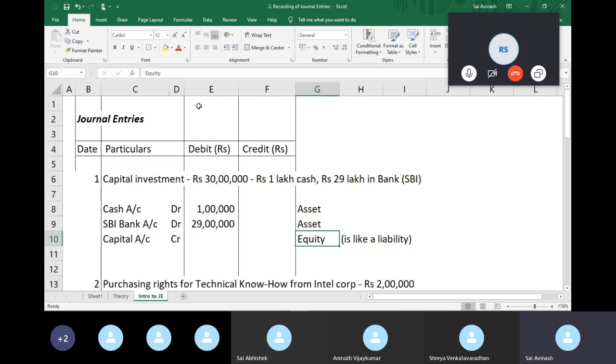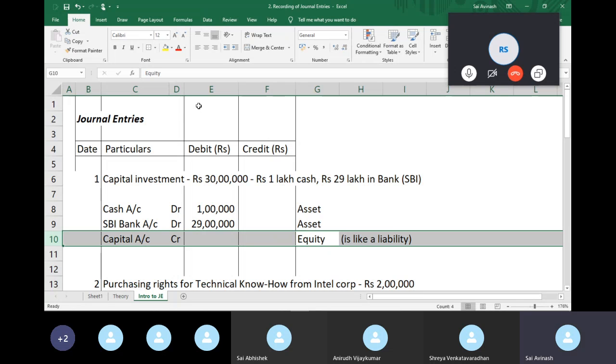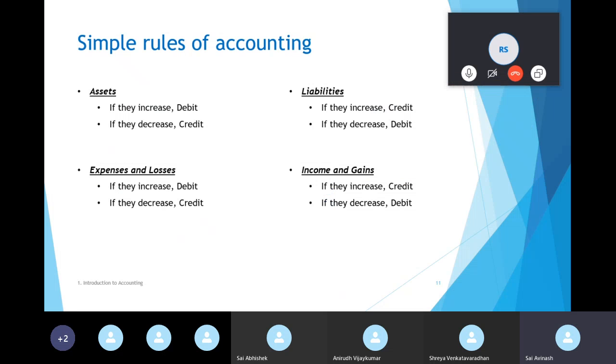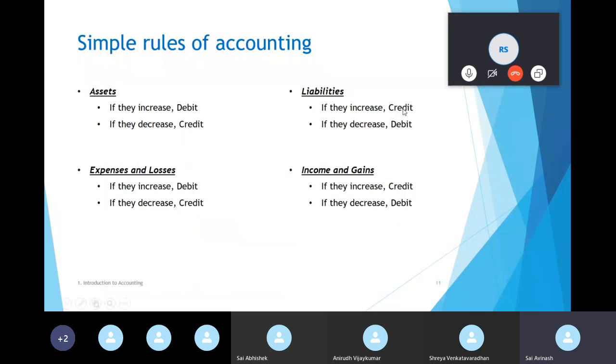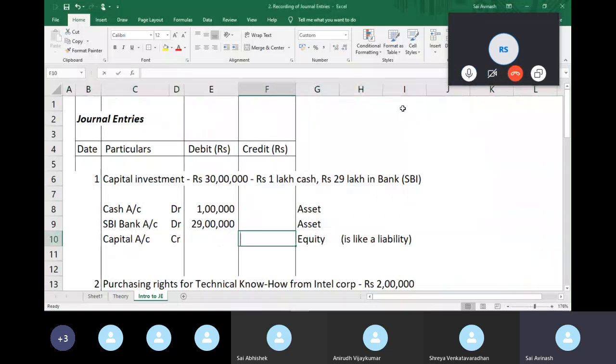I will explain later why we call an owner equity rather than a liability, but as of now, just remember 2 things: owner is called equity, and equity is just like a liability. When the liability increases because the equity I owe to somebody is increasing, you credit. The rule says you should credit that, 30 lakhs.